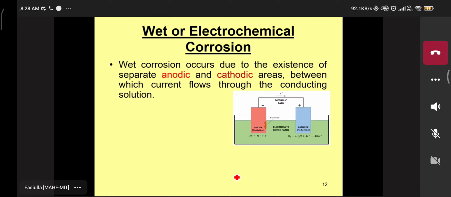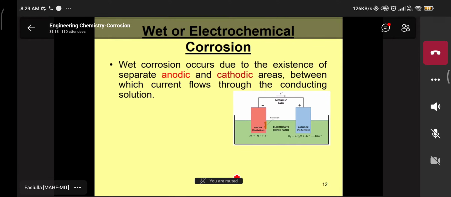You know very well about this from electrochemistry. The two electrodes we are taking, one is an anode, another one is the cathode, forming a cell. Understood now? Cell means what? It consists of two electrodes, one is an anode, another one is a cathode. What do you mean by anode and cathode? You don't know the electrochemistry topic? So the negative and positive terminals. Negative and positive. What negative and positive?